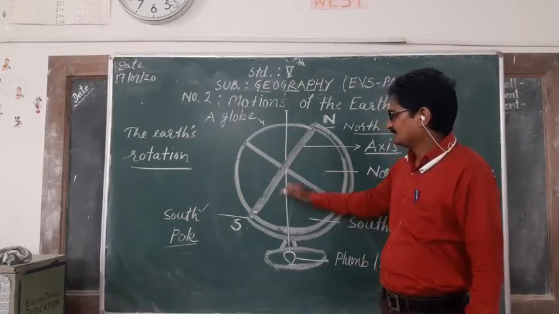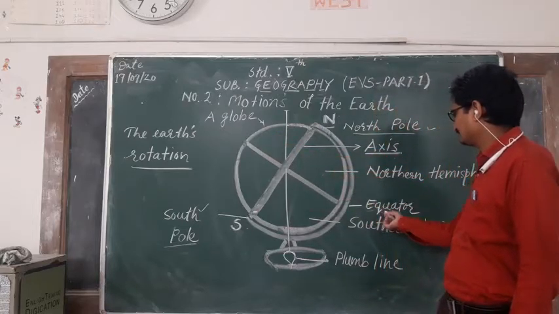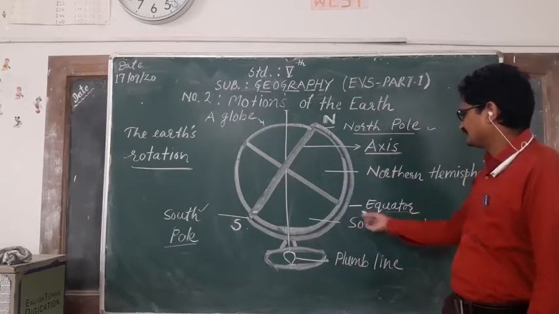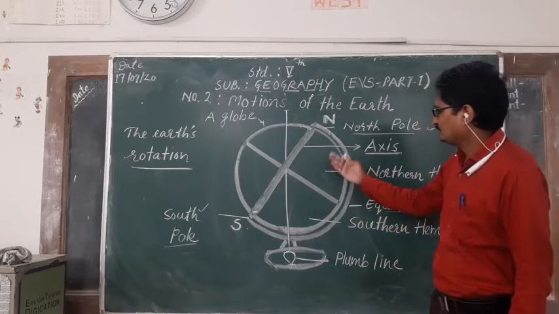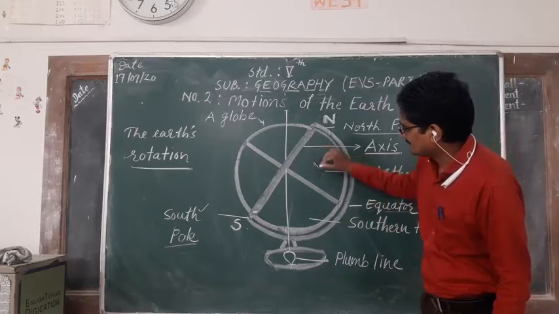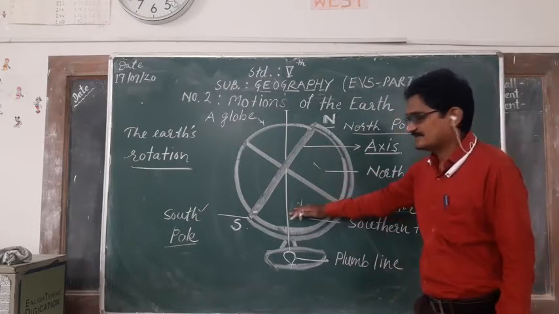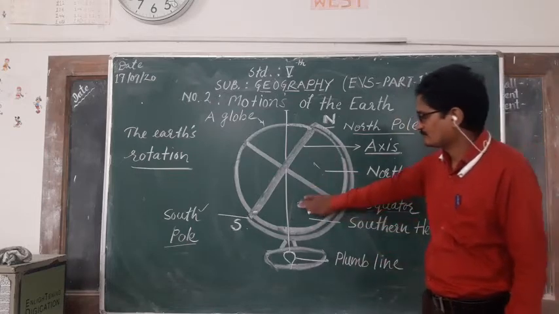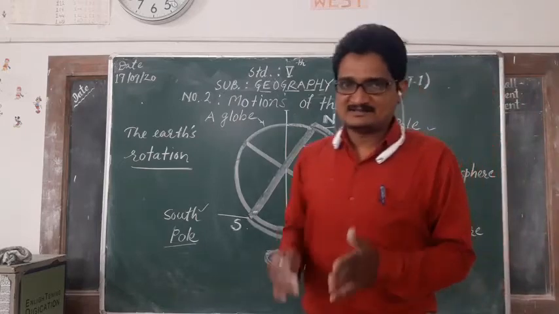See, the middle line is there again here. That is the equator. This equator divides the earth into 2 parts, first part and second part.